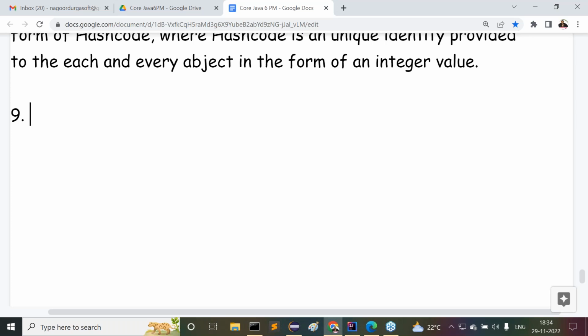Okay, okay, Nagoor, that's fine. Then I'm asking one question, try to answer it. First question: how many bytes for an integer in Java? That's the question. Directly, without any second thought, I gave the answer: 2 bytes of memory.